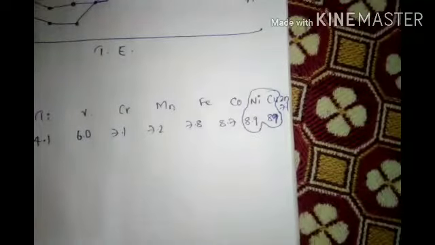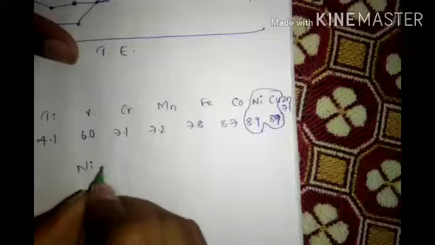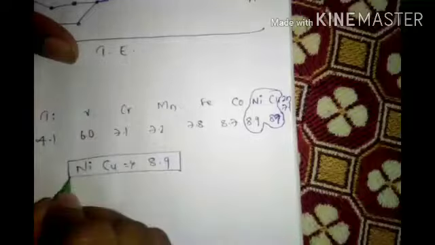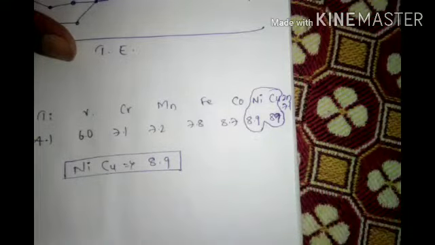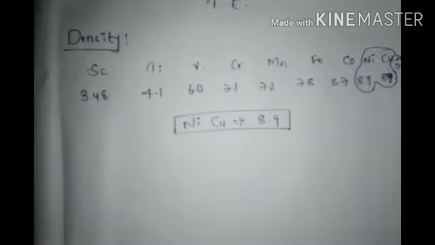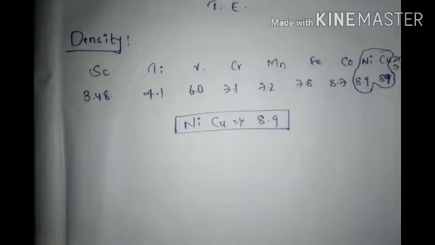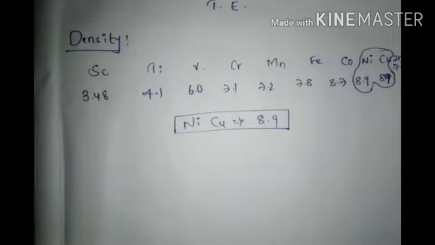So here, which is highest? Nickel and copper are 8.9 grams per cubic centimeter density. That's why the copper bottle in our lab, when we are touching that bottle, it is very heavy weight. Did you observe that? Even nickel also has the same high weight. Nickel and copper both are in highest density. This we have to remember.